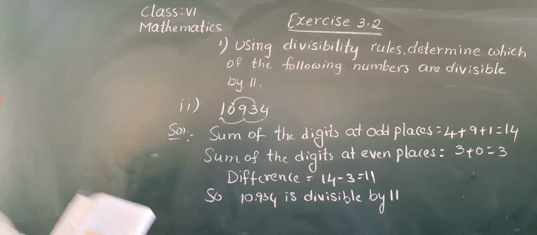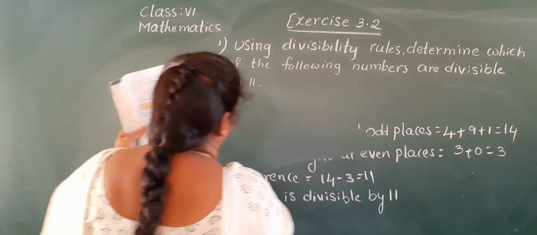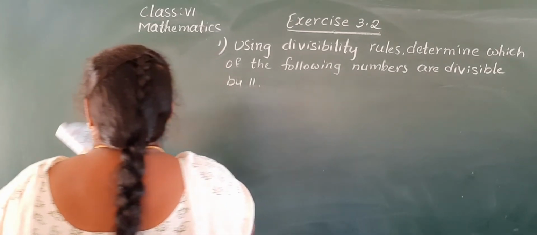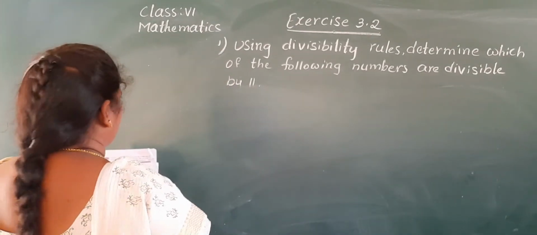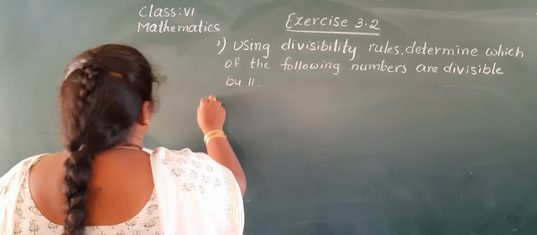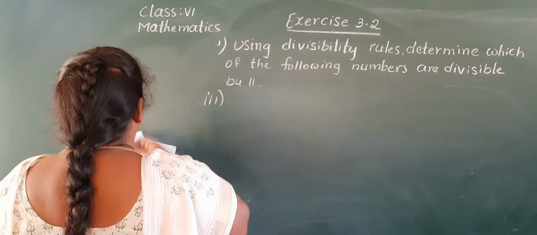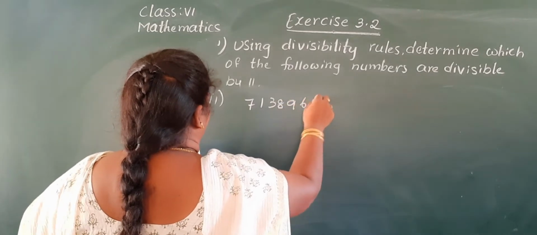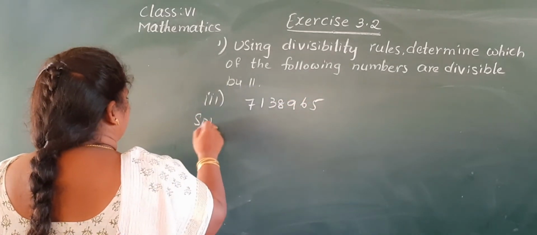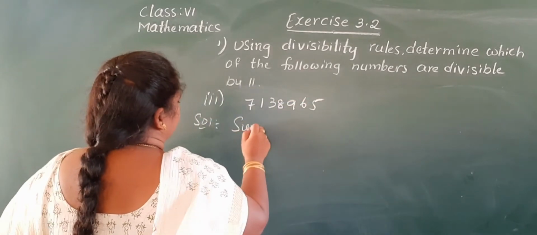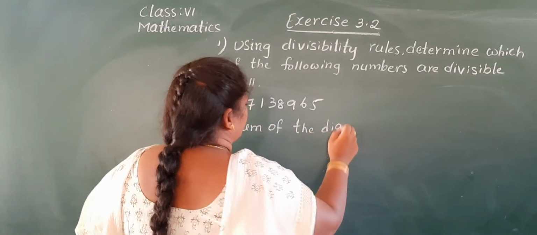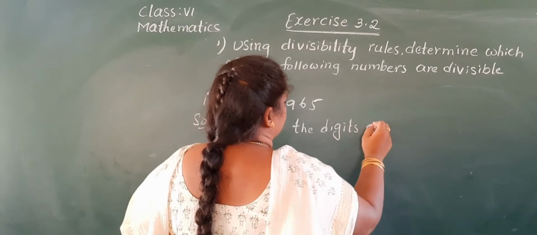Next, second problem we completed. Now the third problem. You do the 1st and 4th as homework. 7, 1, 3, 8, 9, 6, 5. First, same like that only. Sum of the digits at odd places